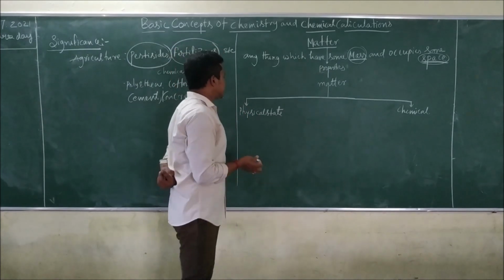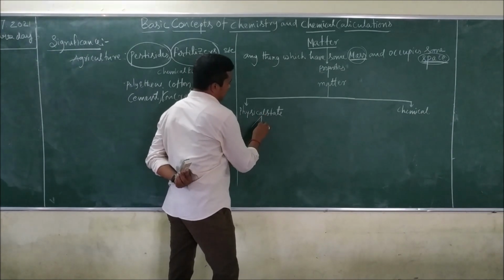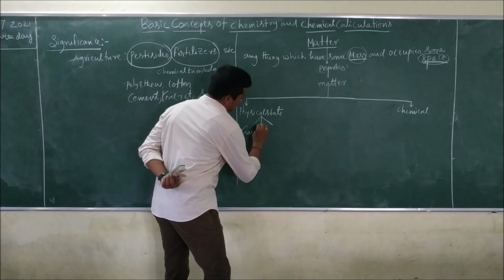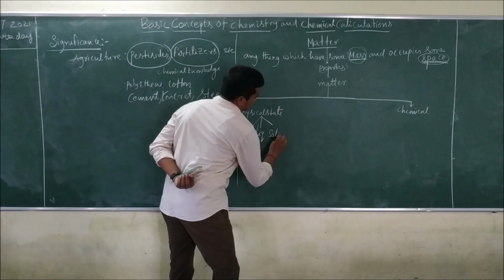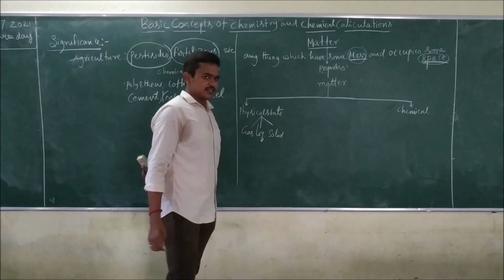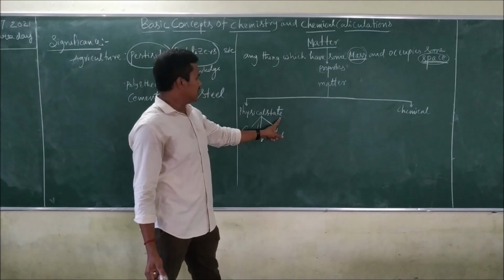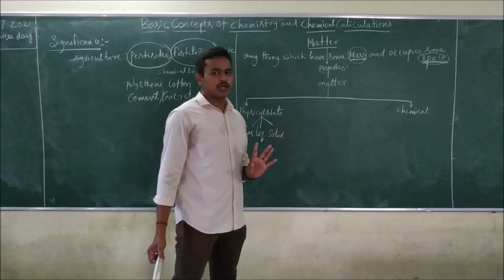In this physical state, there are three parts: gas state, liquid state and solid state. Matter is classified based on physical nature, that is, it can be gas, liquid or solid.